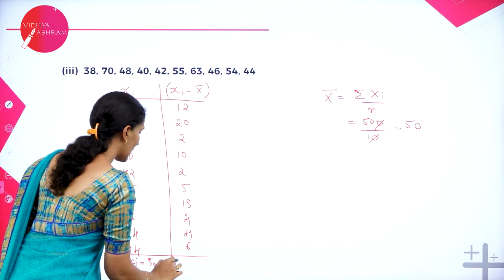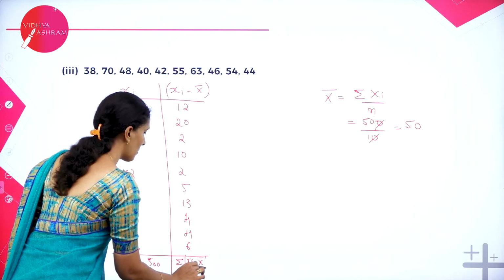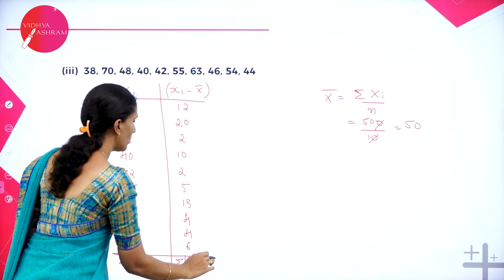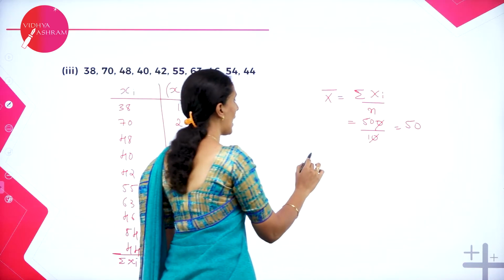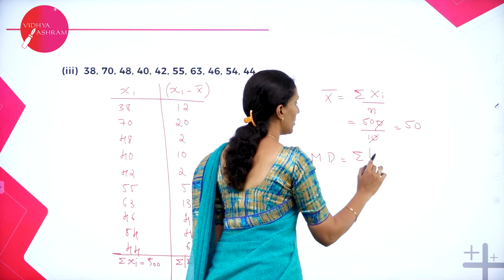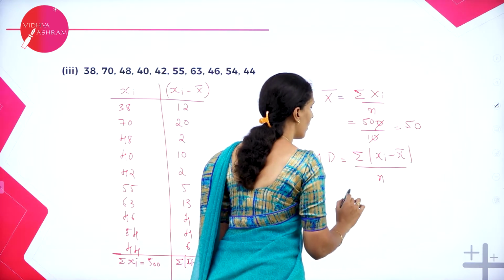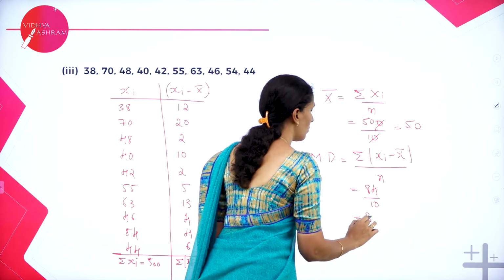Let us calculate summation of |xi minus x bar|. When you add all these, you will get the value as 84. So now calculate the mean deviation. Mean deviation is equal to summation |xi minus x bar| divided by n. That is 84 divided by 10, which is equal to 8.4.